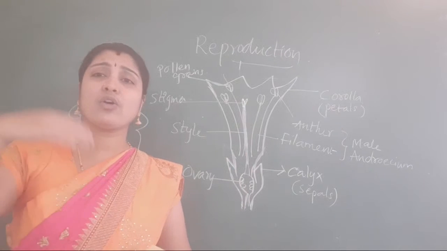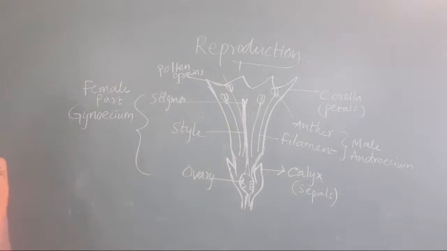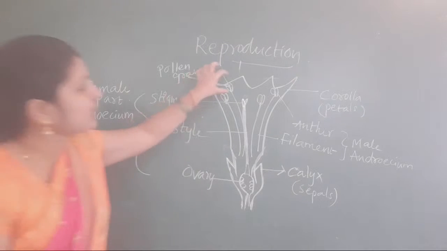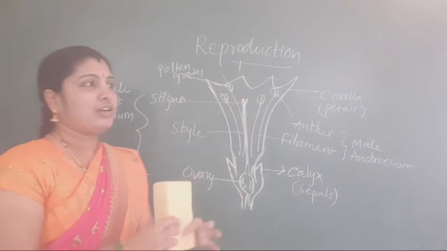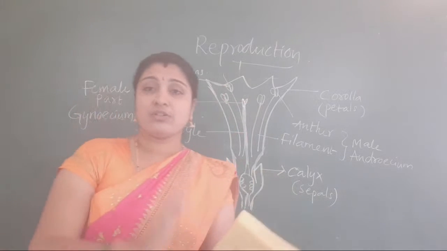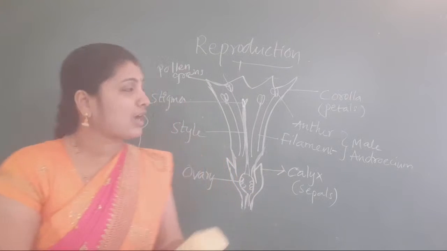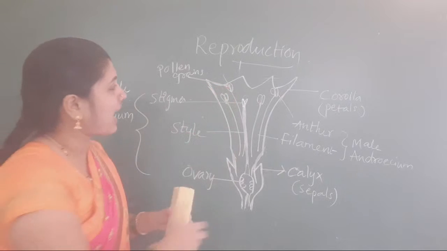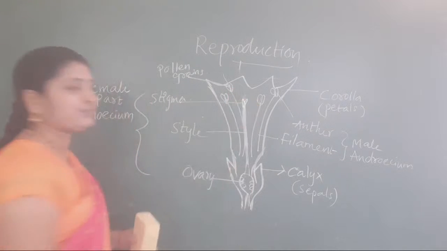Yes, the anther height is bigger than the stigma, because when wind is coming, flowers will shake slowly like this. At that time, these pollen grains will be shaking and falling from here.